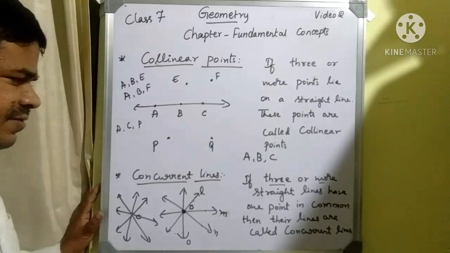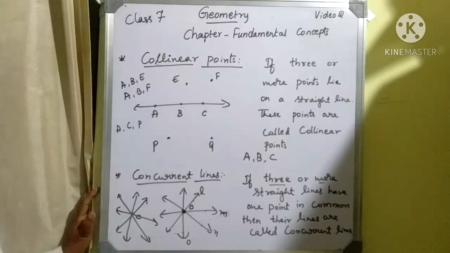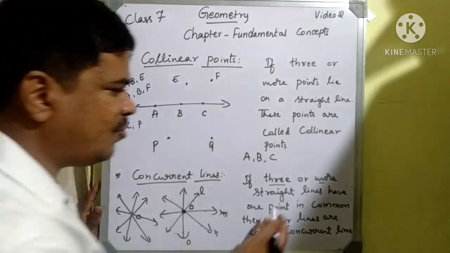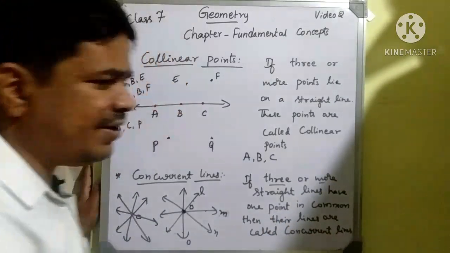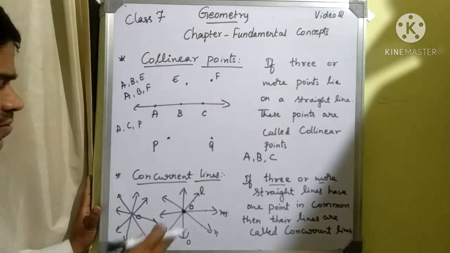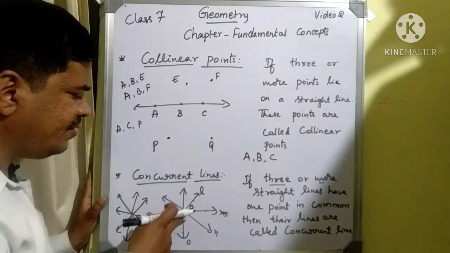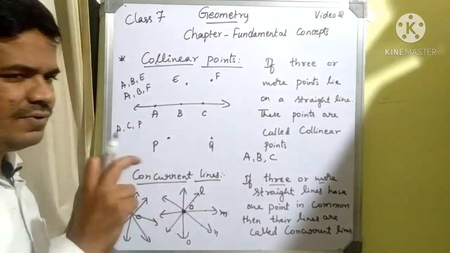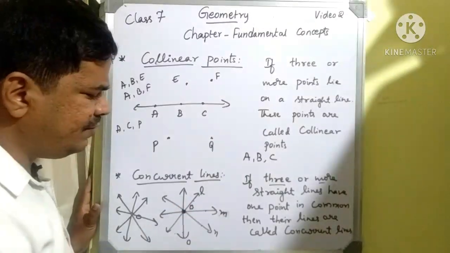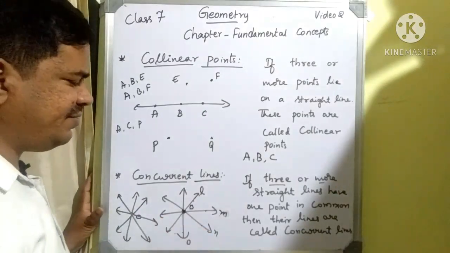Then we can call these lines concurrent lines. Minimum 3 lines should be present to say that those 3 lines are concurrent. 3 or more straight lines having one point in common, we can call them concurrent lines. Here we call the common point, point O, the point of concurrency, and the lines L, M and N passing through O are called concurrent lines.